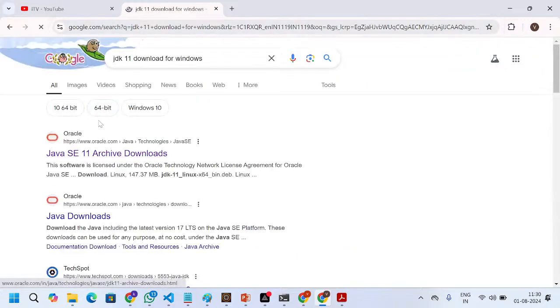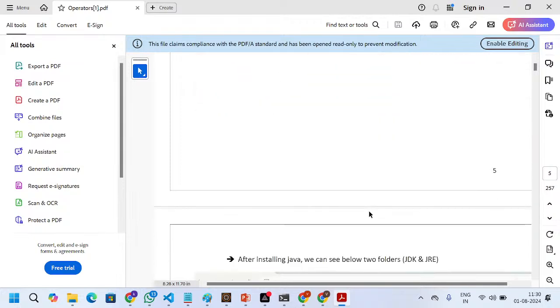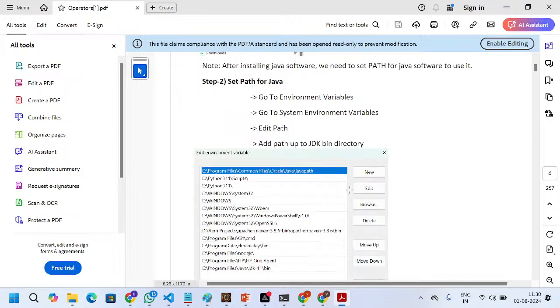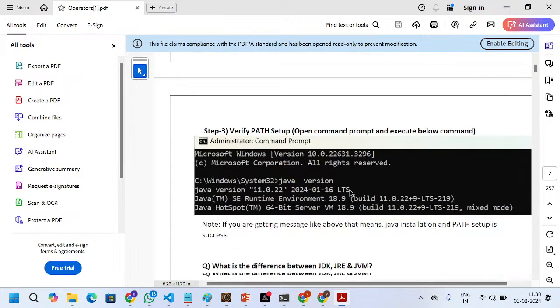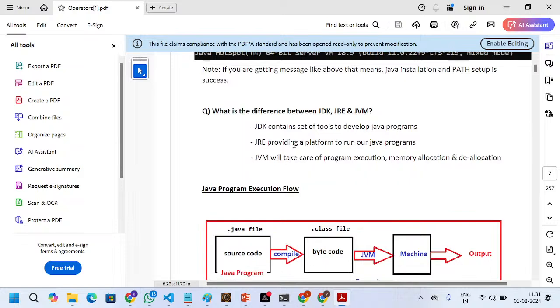Then you will get to Oracle, where you give your credentials like login and password, and it will download to our local machine. Then we need to install it and set the environment paths: go to system environment variables, edit the path, and add the path up to the JDK bin directory. Then in the command prompt, check the Java version, and it will show like this.